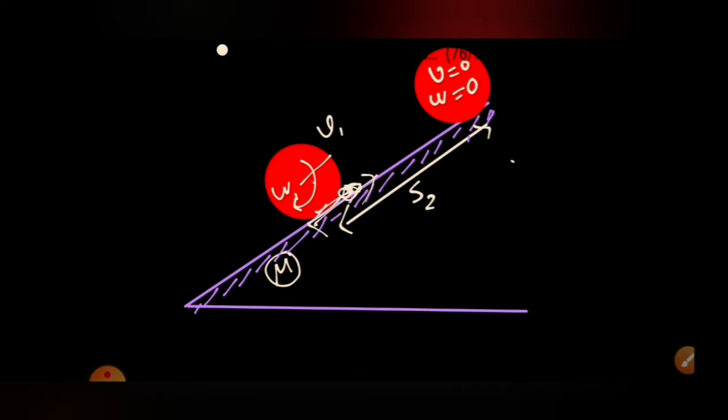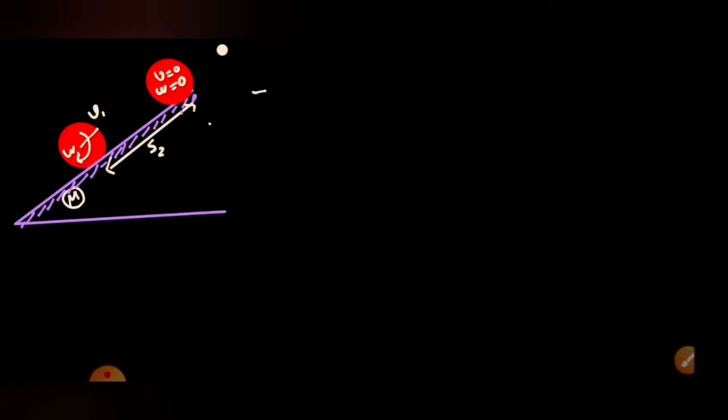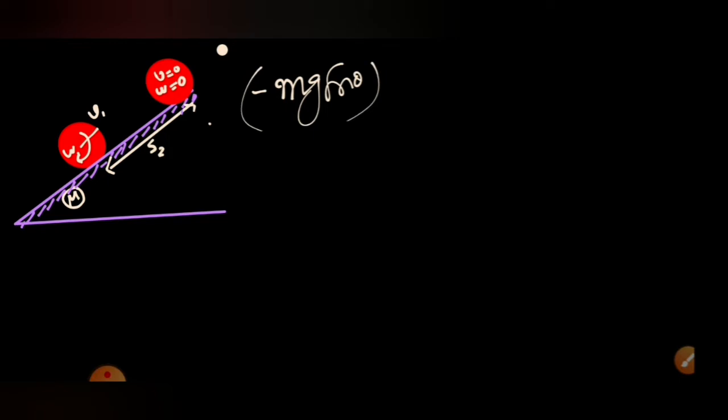So from here to here, I want to apply the work energy theorem. The only force which will be doing work is the gravitational force, the mg sine theta, and it will be doing a work of minus mg sine theta into s2. That work energy theorem I apply, that will be equal to change in kinetic energy. So I will write the equation: minus mg sine theta into S2 is equal to change in kinetic energy,